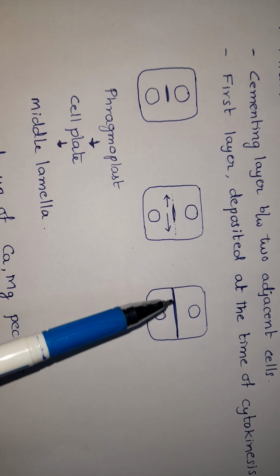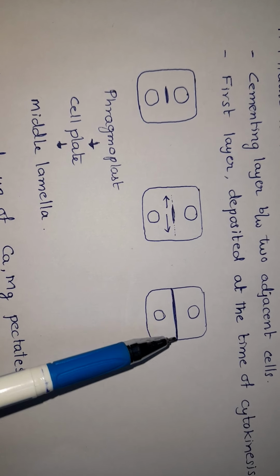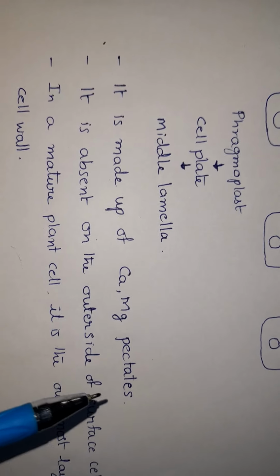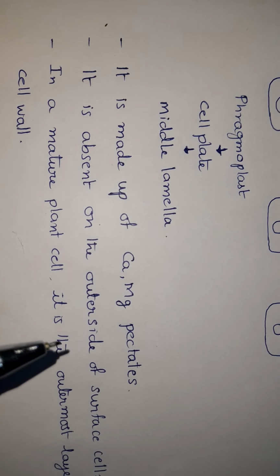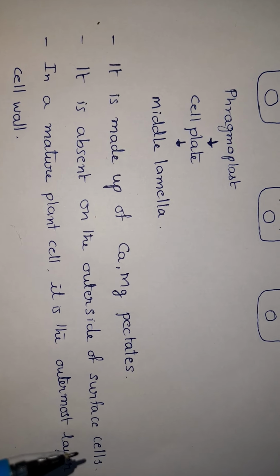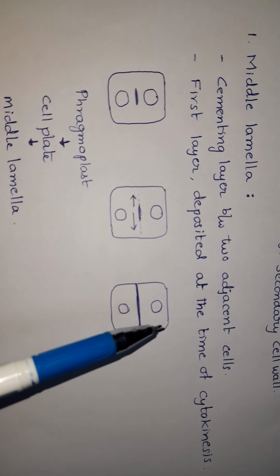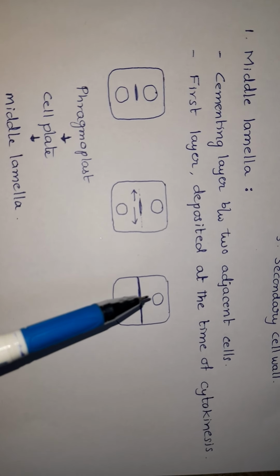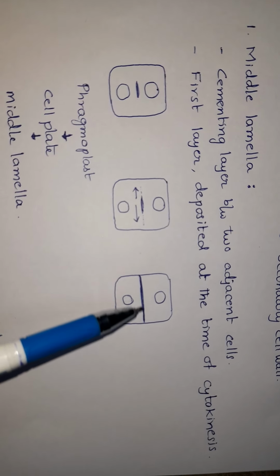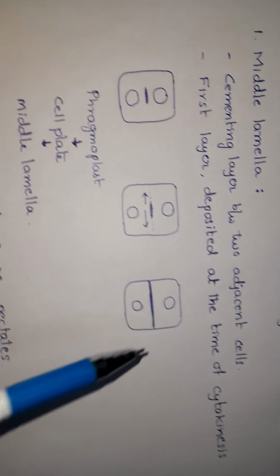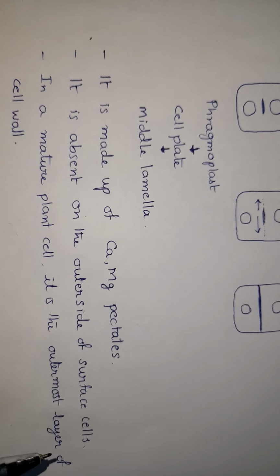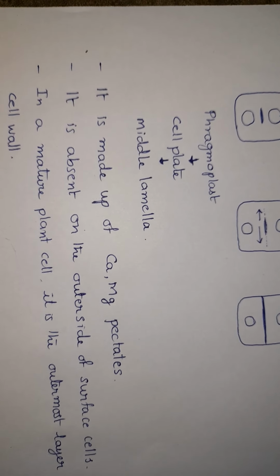So this first formed layer is called as middle lamella. It is made up of calcium magnesium pectates. It is absent on the outer side of the surface cells. Outside of the cell, here the middle lamellum is absent. Here between the two adjacent cells, the common layer is middle lamellum. In mature plant cell, it is the outermost layer of cell wall.